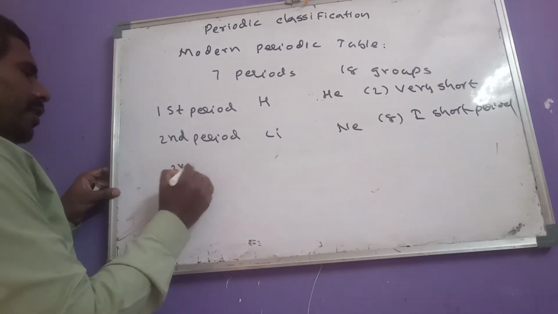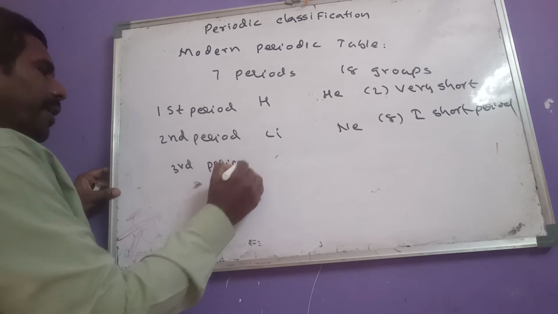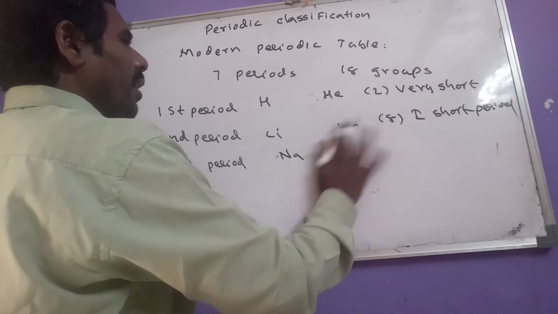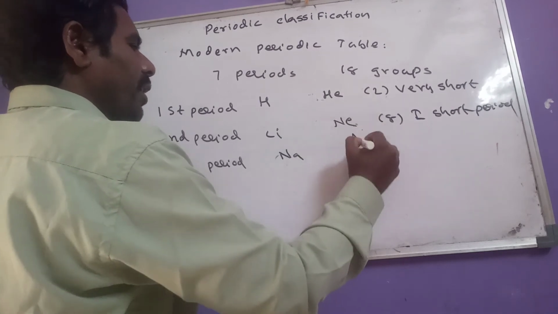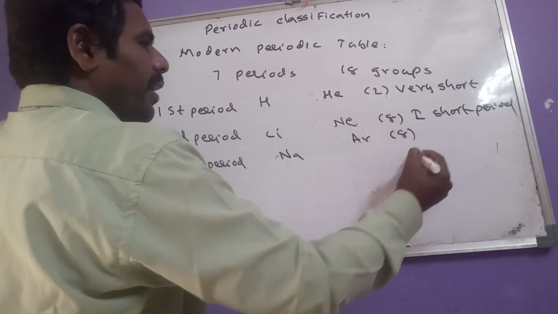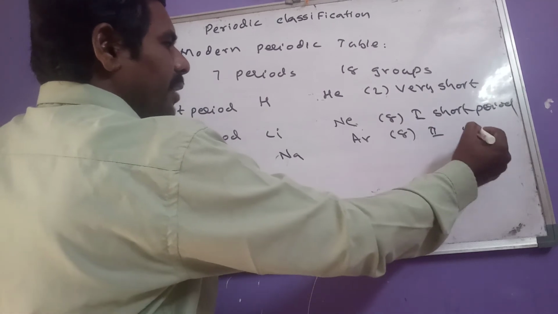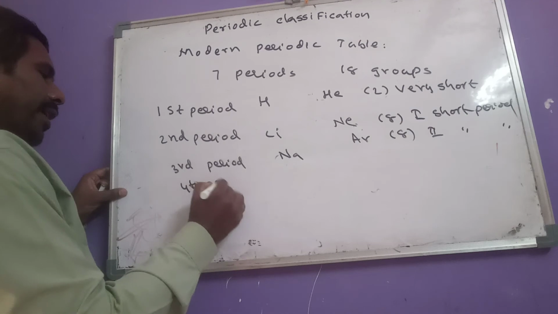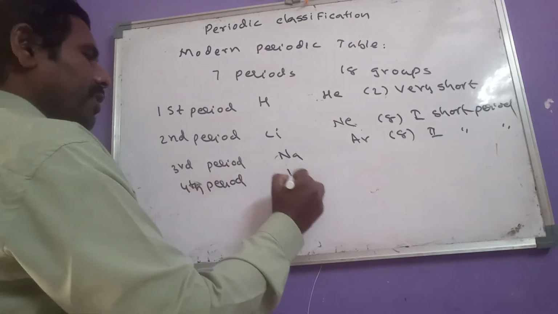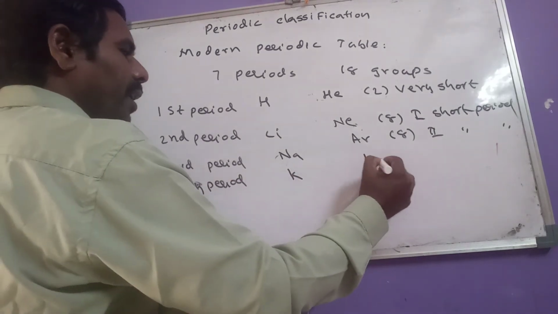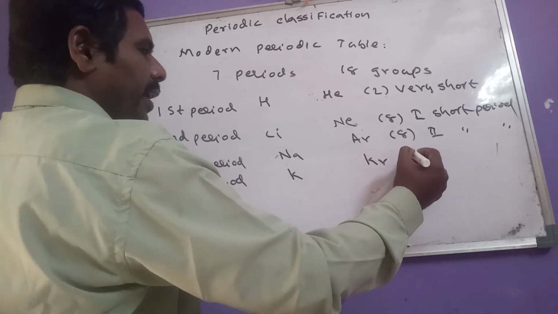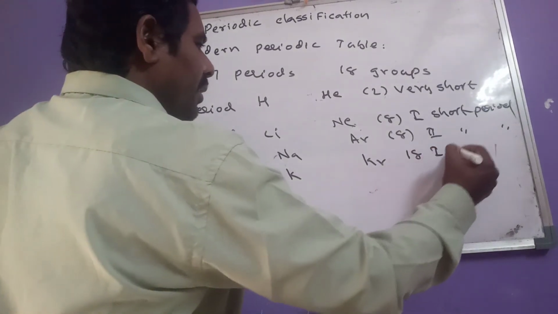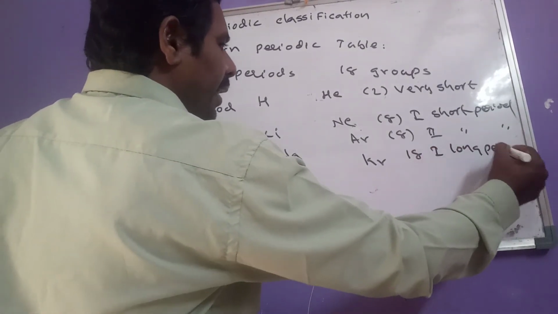And then third period. In third period, first element is sodium and last element is which one? Argon. Here also 8 elements are there. It is called second short period. And come to fourth period. In fourth period, first element potassium, last element krypton. Here 18 elements are there and it is called first long period.